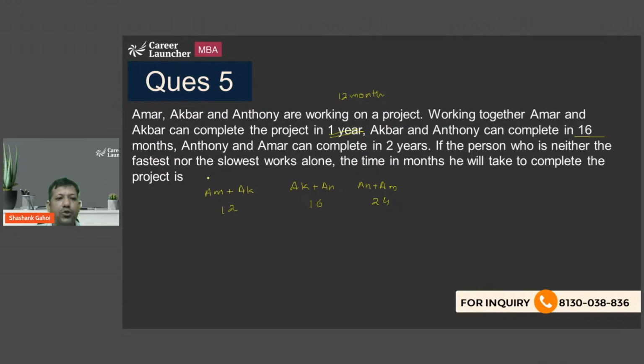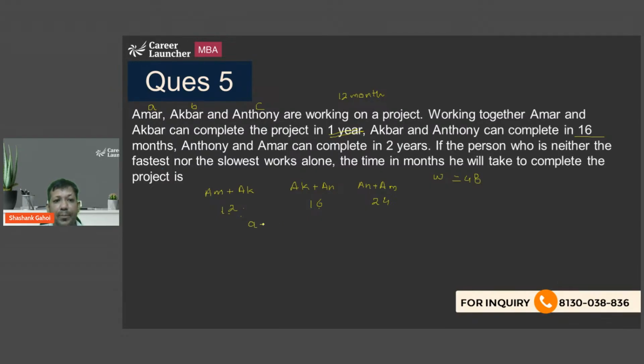So I am assuming that efficiency of Amar is A, efficiency of Akbar is B, efficiency of Anthony is C, and I am assuming that total work is equal to 48. That is the LCM of 12, 16 and 24. So Amar and Akbar are finishing 48 in 12 months. So in 1 month they are doing 4.